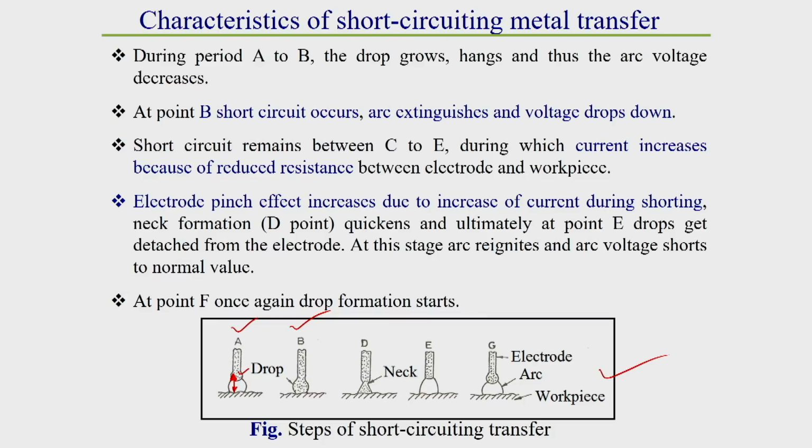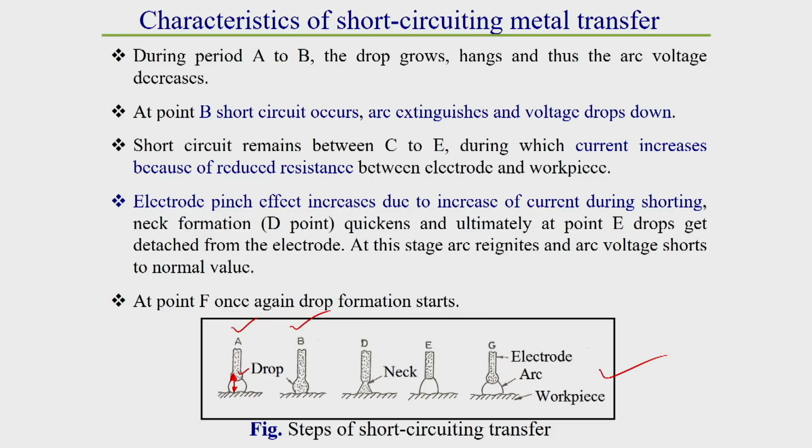Definitely, we know arc voltage depends on arc length. So if the arc length decreases due to the increased size of the drop, then definitely the voltage will decrease. So as the drop grows and hangs towards the base material from position A to B, the voltage decreases. At point B, one thing you can observe is that the drop short circuits with the workpiece. Due to this short circuiting of the drop with the workpiece, the arc extinguishes. So at point B itself, due to the short circuiting, the arc extinguishes.